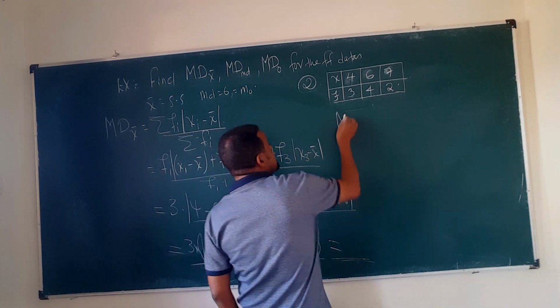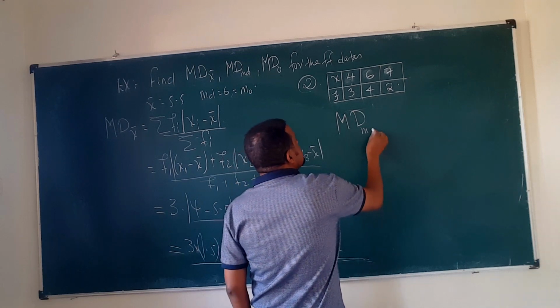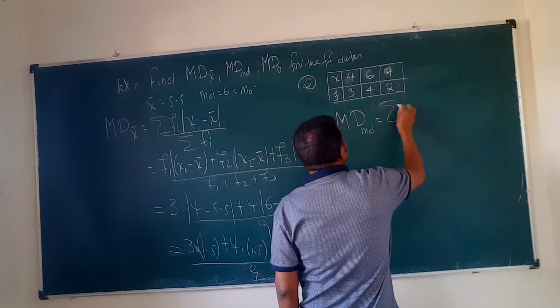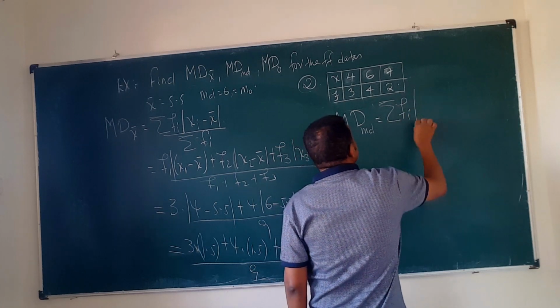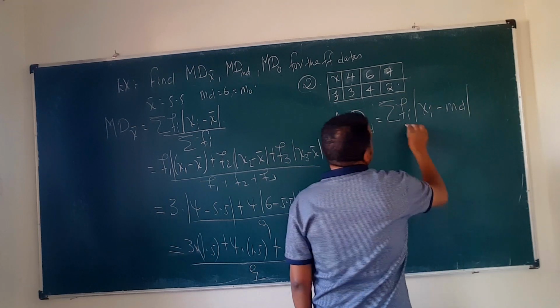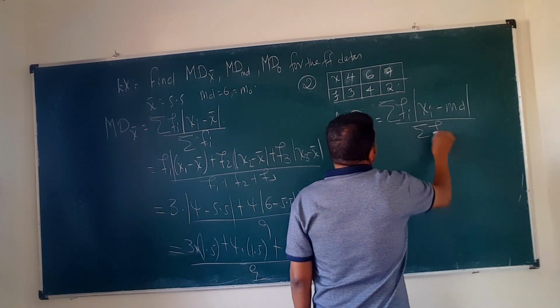The second one is the mean deviation about the median, given by summation of fi times absolute value of xi minus the median, over summation of the fi's.